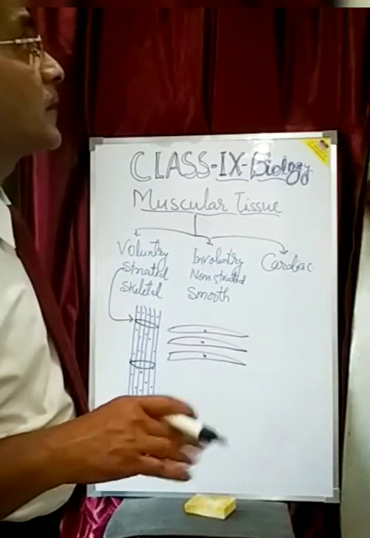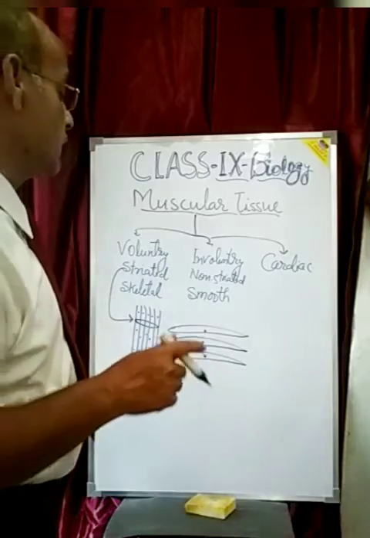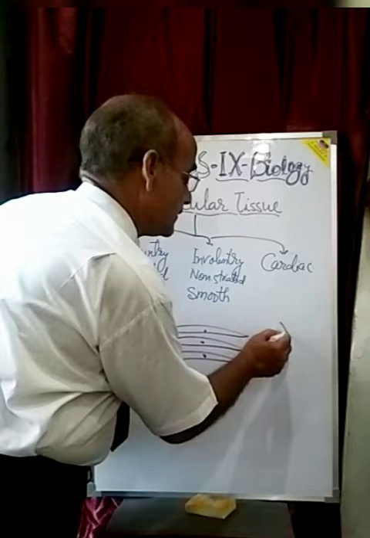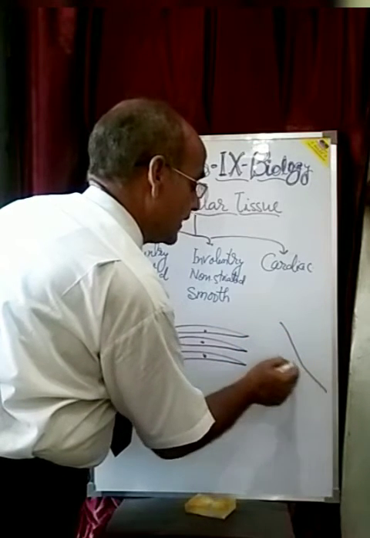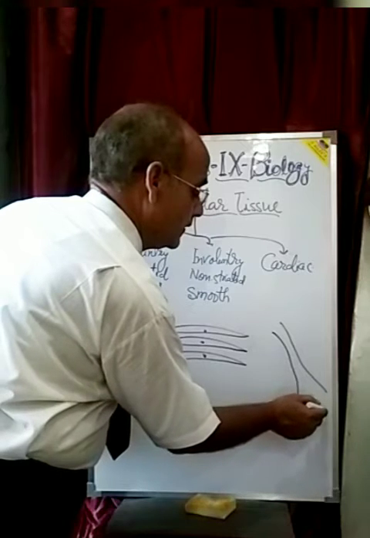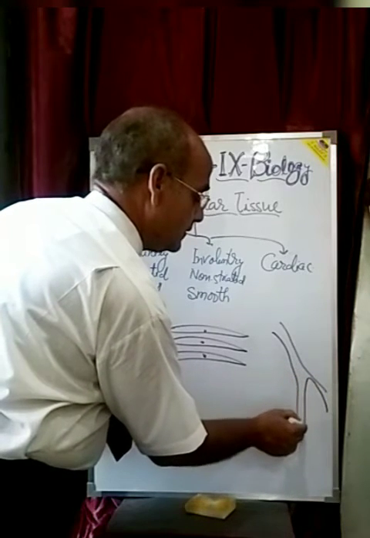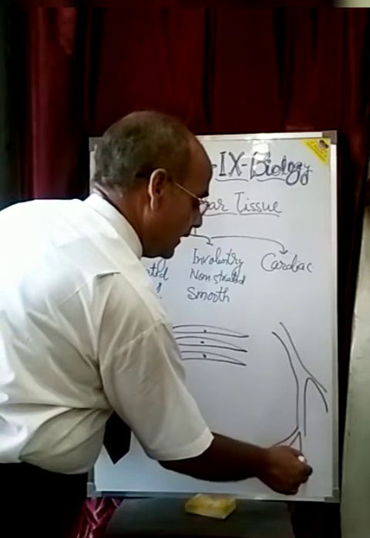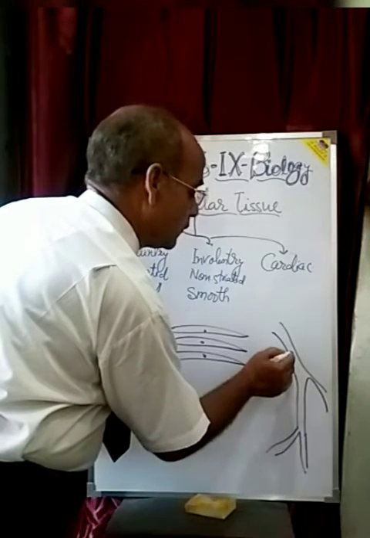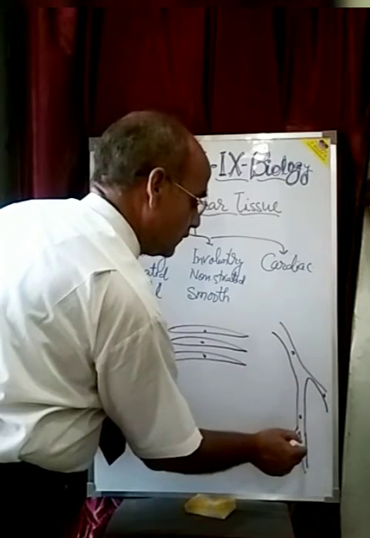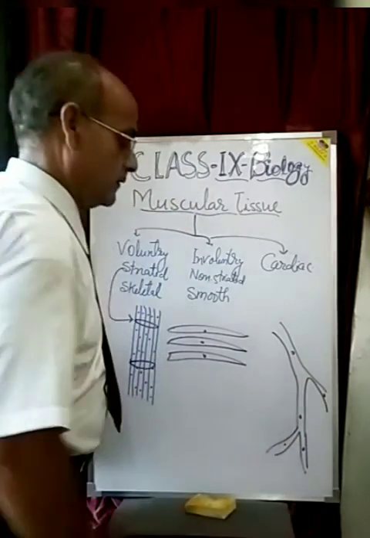Now come to the third one, the cardiac muscular tissue. These are muscular cells which get branched. Suppose this is a muscular cell; it gets branched and further branched, and they are uninucleate. This cell is uninucleate, this is uninucleate.